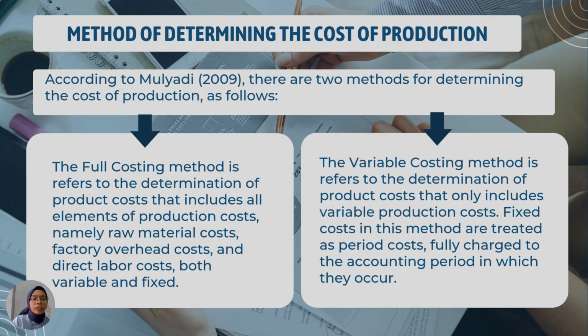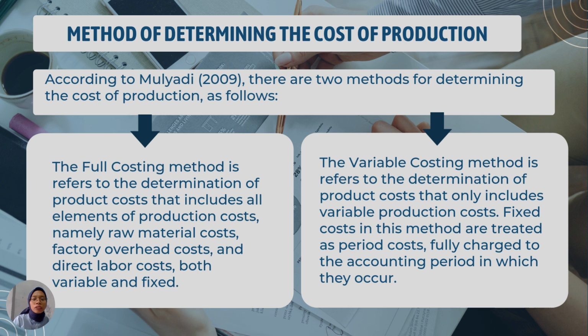Next is method of determining the cost of production. According to Mulyadi, there are two methods. Number one is the full costing and number two is the variable costing.